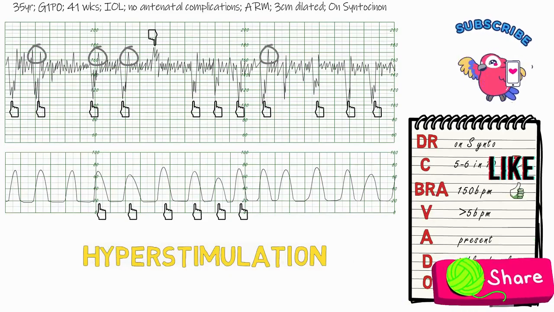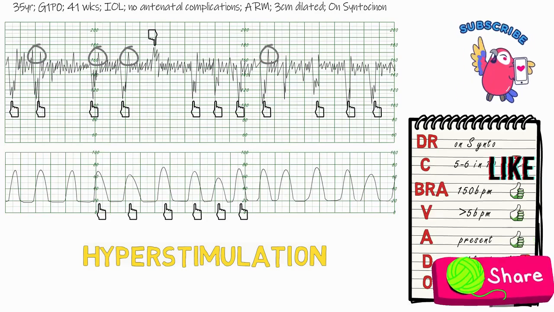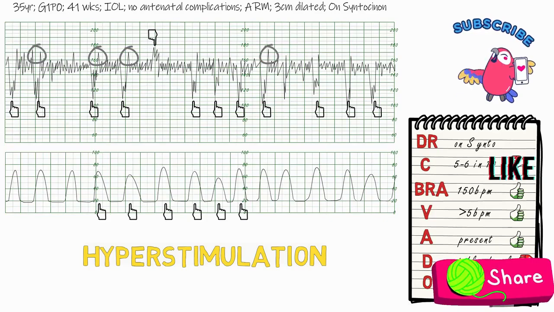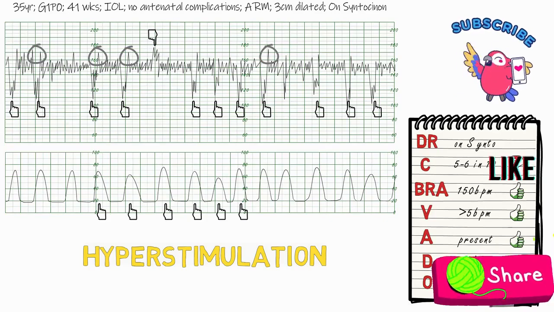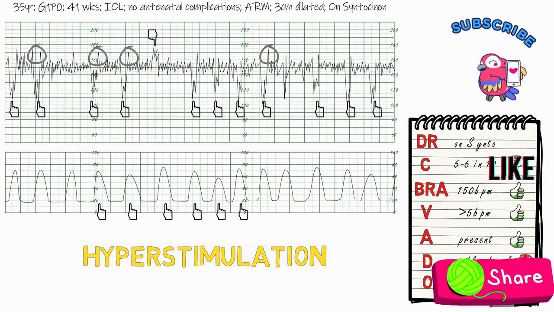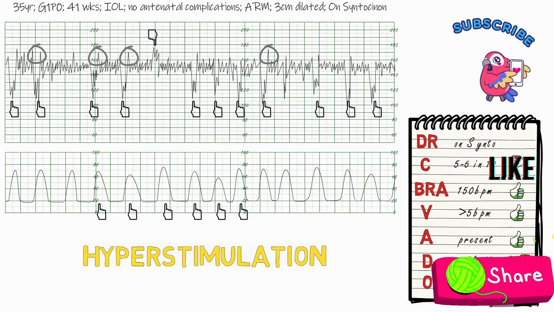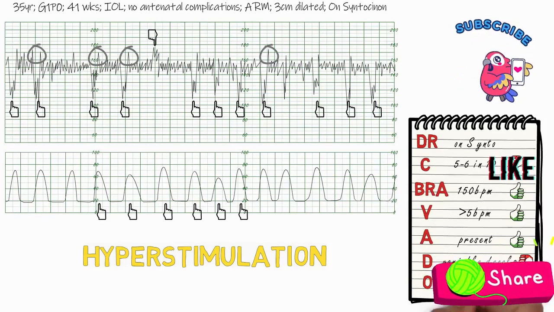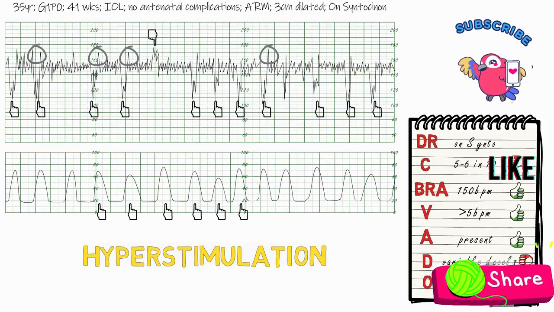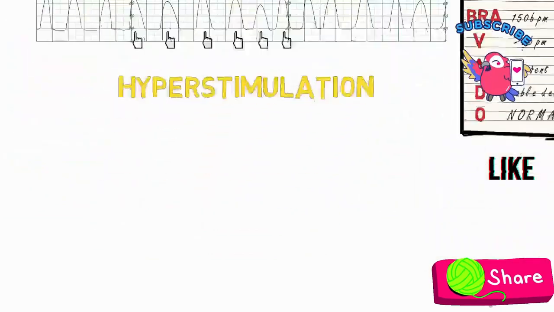Otherwise, we have a good baseline rate with good variability. We have 1 acceleration present. The variable decels at this point are classified as reassuring, since they are only present on our short 25-minute trace. But of course, if the trace was longer and they are present for more than or equal to 90 minutes, then this will change to a non-reassuring feature. So at this point, the CTG is normal, but again, if variable decels were present over 90 minutes, then it will be a suspicious CTG.